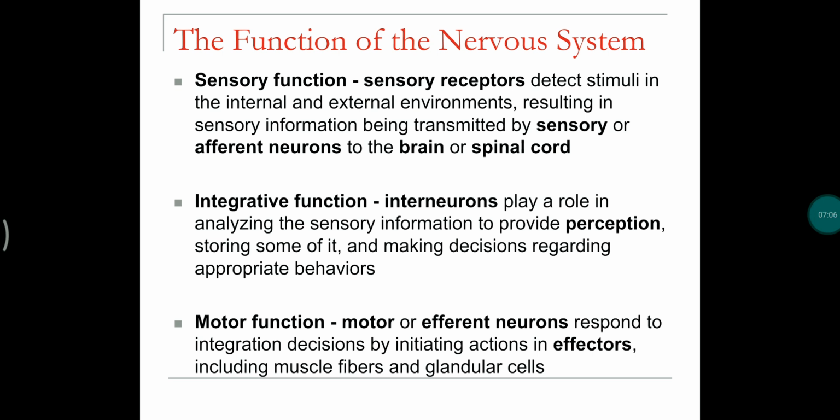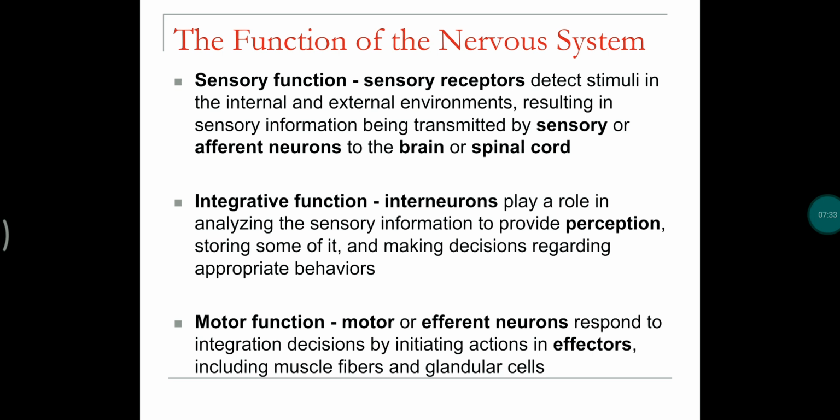Sensory function, as we already discussed earlier: sensory receptors present in our body will detect stimuli in the internal environment, meaning within our body, and the external environment, outside our body, like temperature, pressure, etc. This results in sensory information which will be transmitted through sensory neurons to the brain and spinal cord.